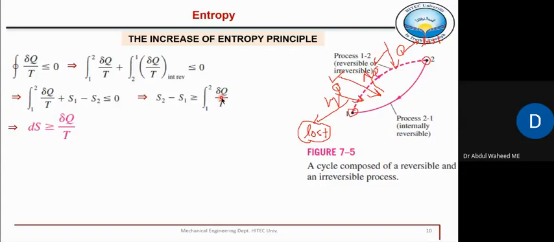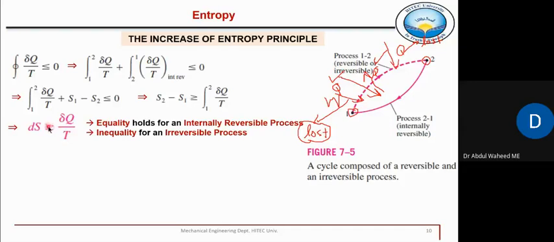right? So dS, we are saying that entropy change during a process is always greater than or equal to del Q by T. Equality means an internally reversible process, and inequality, greater than, means an irreversible process, right? So the entropy change of a closed system during any irreversible process is always greater than this term, the integral of del Q by T.